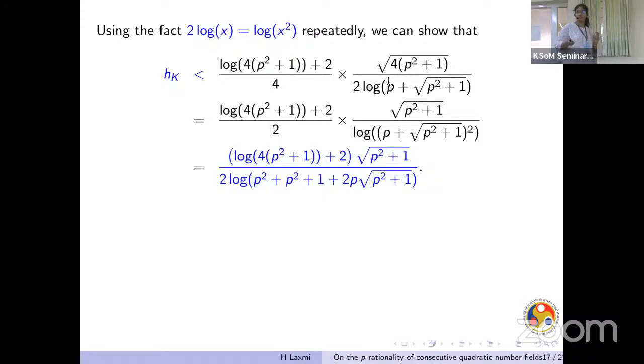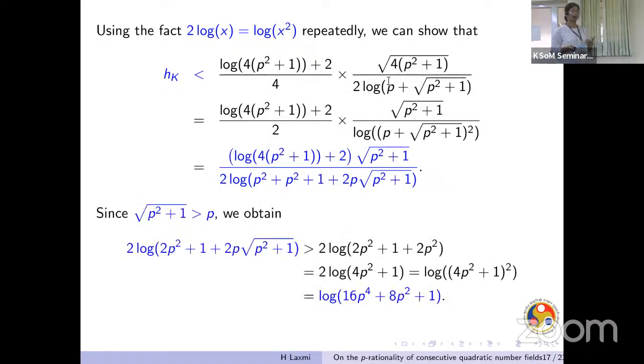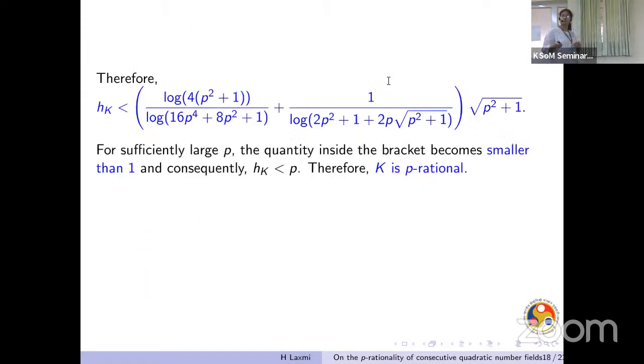And using the fact that root of p²+1 is greater than p, we could show that the denominator is greater than log of 16p⁴. So if we take the reciprocal and use the first inequality, we could show that the class number is lesser than this whole sum multiplied with root of p²+1. So for large values, root of p²+1 is close enough to p. So if we can show that the sum inside the bracket is sufficiently lesser than 1, then we'll be done.